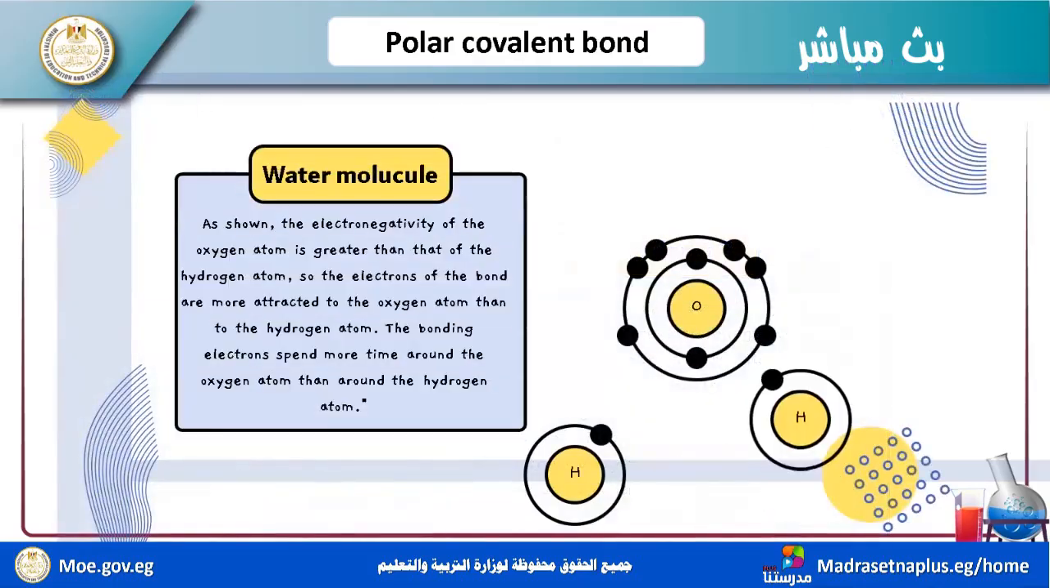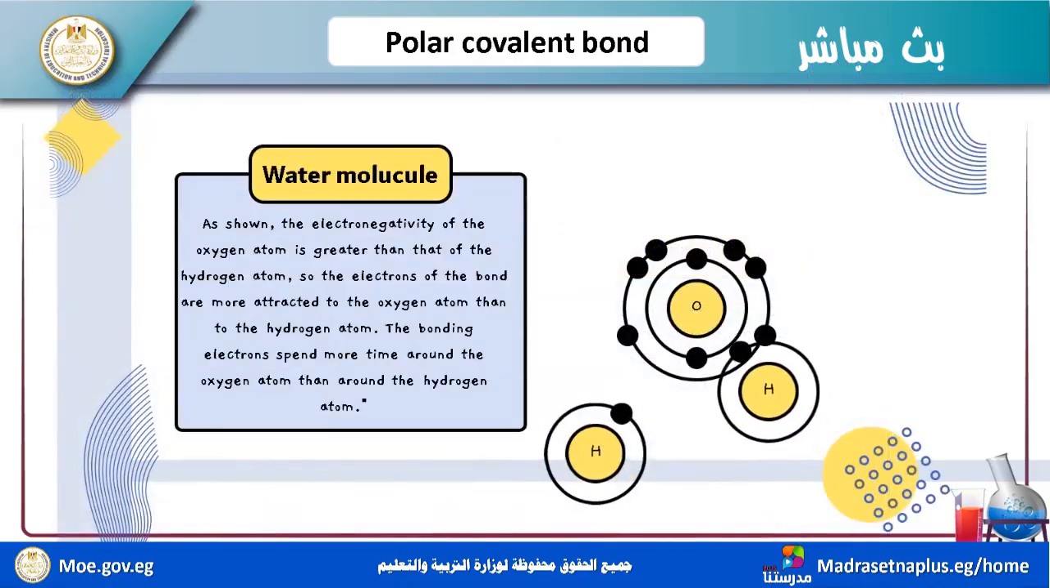Now I have explained the difference between them in electronegativity. I repeat that here in H2O, hydrogen and oxygen.